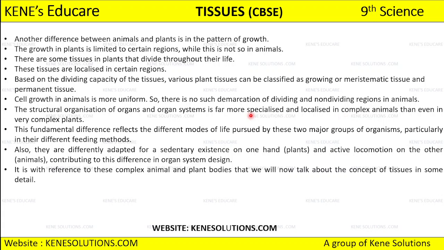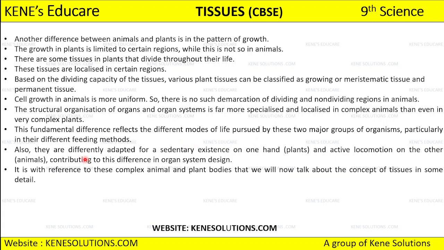Okay, so the fundamental differences that we see are reflecting the different modes of life which are pursued by these two major groups of organisms. Whatever fundamental differences we can see between plants and animals reflect the mode of life that they are pursuing, because these are two major groups of organisms that we have, and the feeding method these organisms have is also different, right?